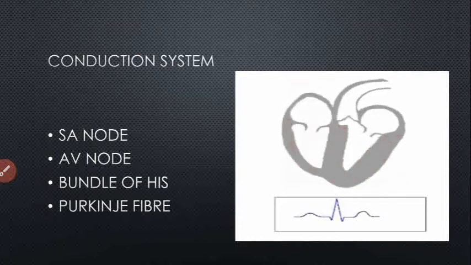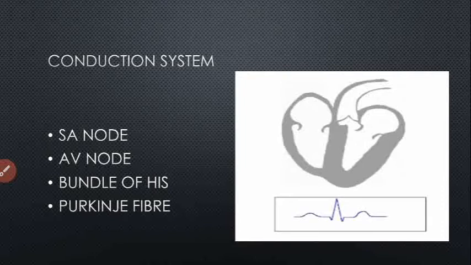The first part is the SA node. It is a collection of specialized cells located in the upper part of the right atrium, at the junction where the superior vena cava enters. That is the location of the SA node. The SA node is called the pacemaker of the heart because it generates the electric signal. It spontaneously generates electric impulses. The waves spread across the atria, resulting in atrial contraction, so blood moves from the atria into the ventricles. So the SA node is responsible for atrial contraction. It generates electric stimulus approximately 60 to 100 times per minute.